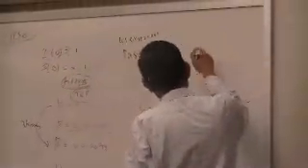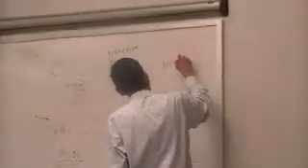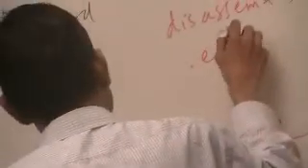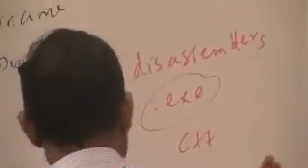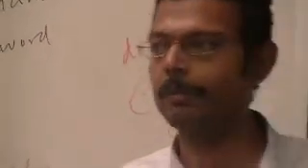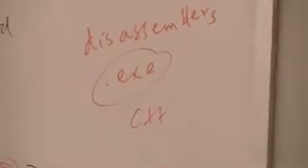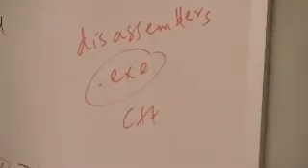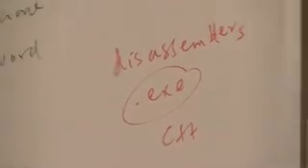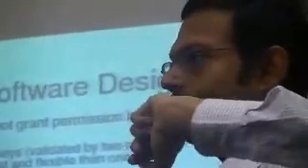There are programs called disassemblers. So if I give you an exe file, I can get the original C++ or C code or Java code. If I use a class file, you can get the Java code. And there all your secrets will be there. So never let any password or anything be hard coded in your program. Always store them somewhere, read from the database or wherever you're storing it in a secure fashion, and then check whether the user entered the right password. Okay? So never hard code in your program.